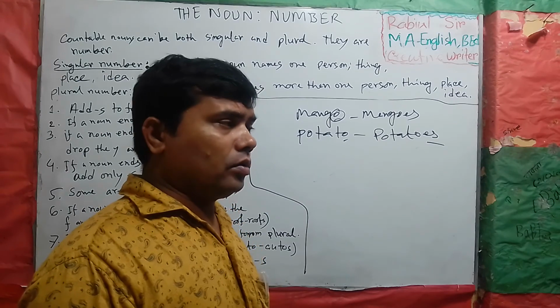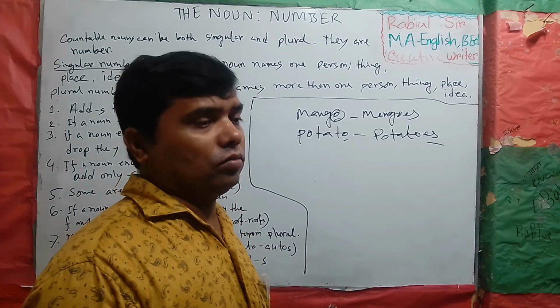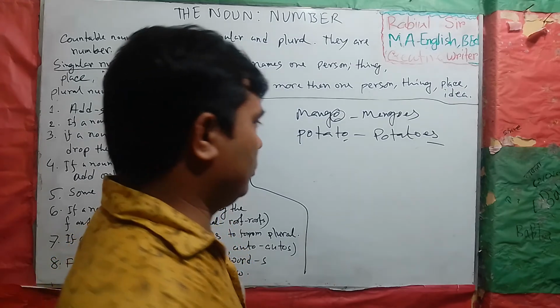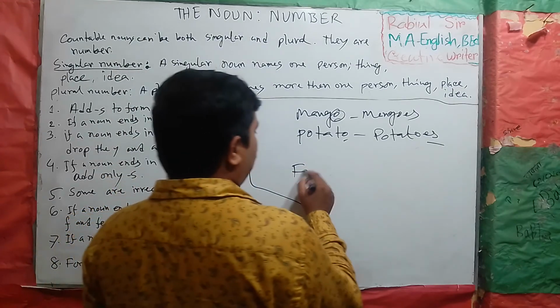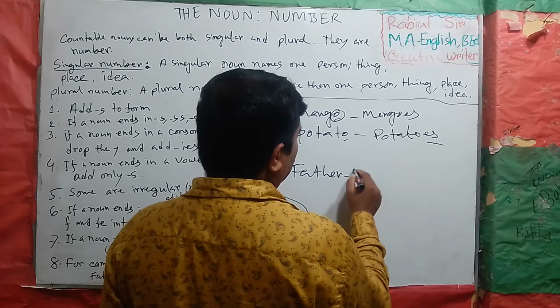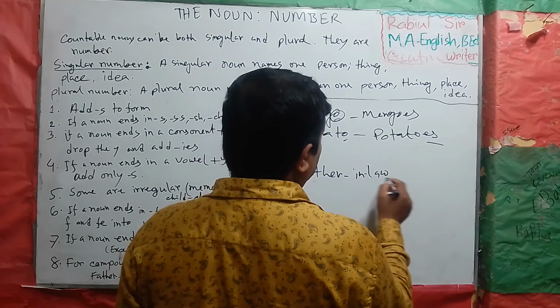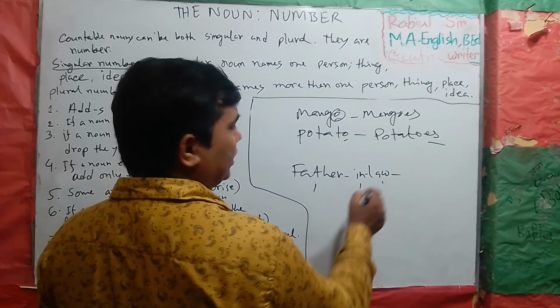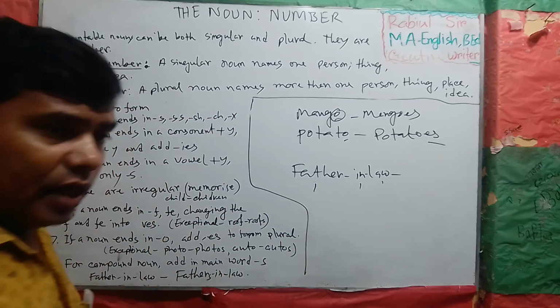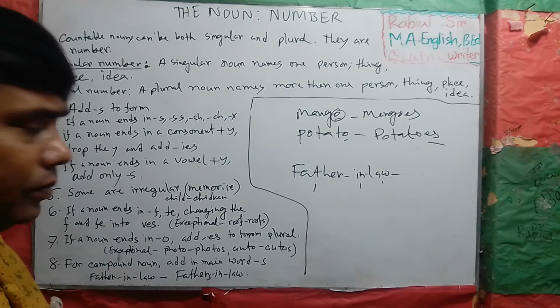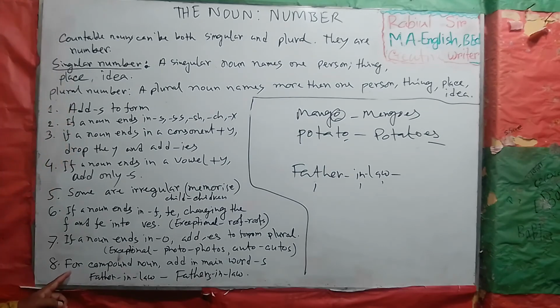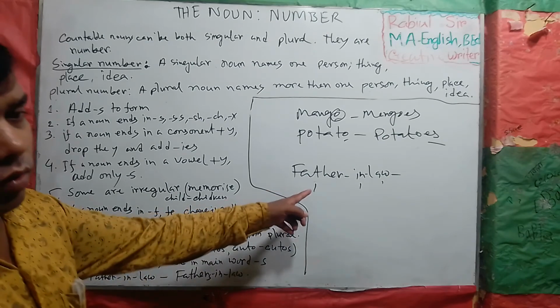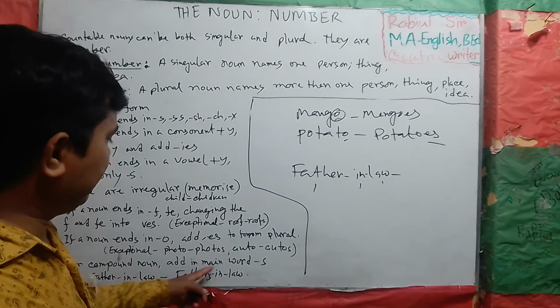It is called a compound noun. We add the plural in the main word.